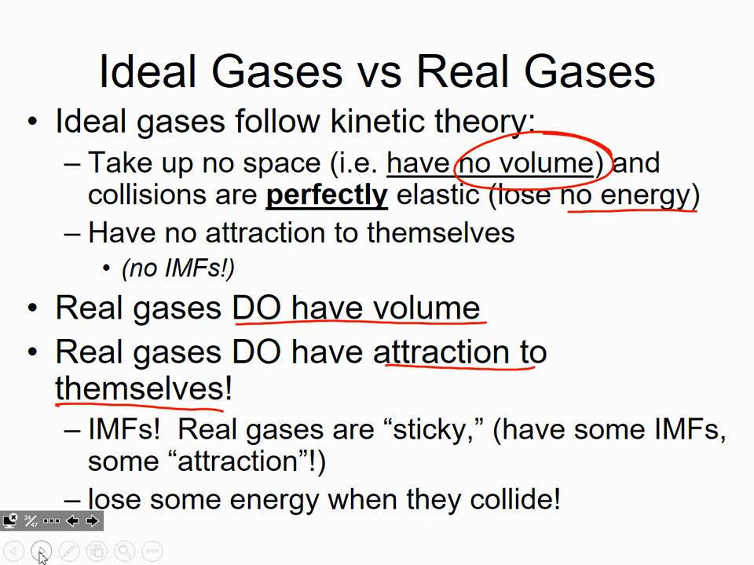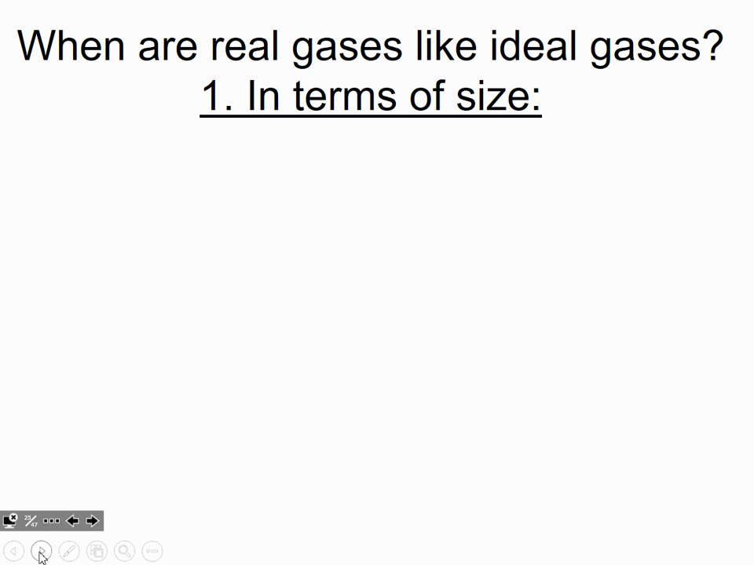They follow it pretty darn well, which is why we use it. But you've got to recognize that there's a distinction between this ideal perfection and what actually happens. That's the ideal versus real gases. But the thing is, real gases can actually get very, very close to this perfect behavior. And we're going to talk about real gases getting close to this perfect behavior in terms of size and in terms of conditions. So first up, when are real gases most like ideal gases?